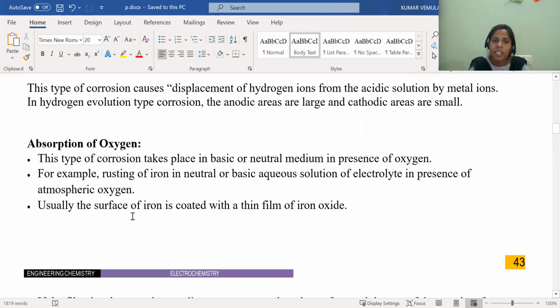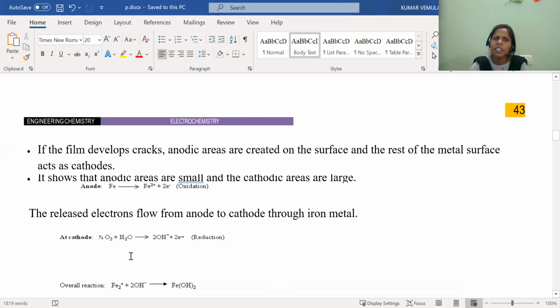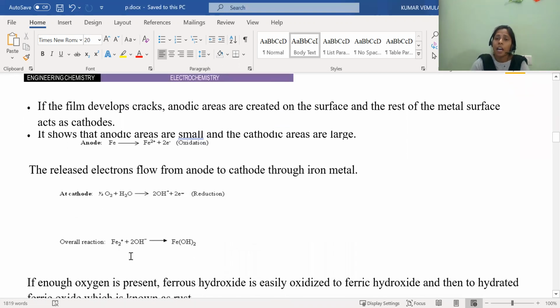So usually the surface of iron is coated with a thin film of iron oxide, because when the iron rod is continuously exposed to the environment, what is happening here? Whatever moisture and water droplets are present, those droplets cover the entire surface of the iron. So here, the base or neutral medium has the capacity to spread on the entire surface.